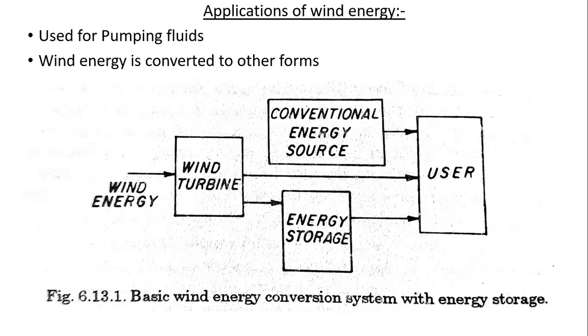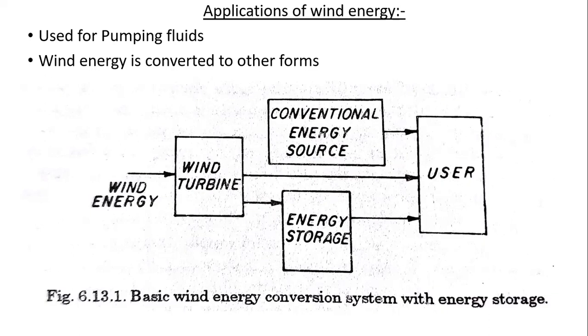So the most effective applications are those where energy is delivered directly from the wind without further energy processing, conversion or storage. This can be effective when the wind energy is directly used by the applications.